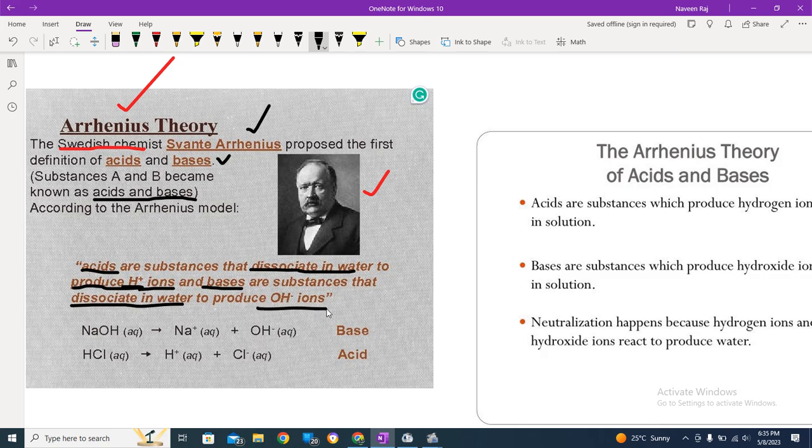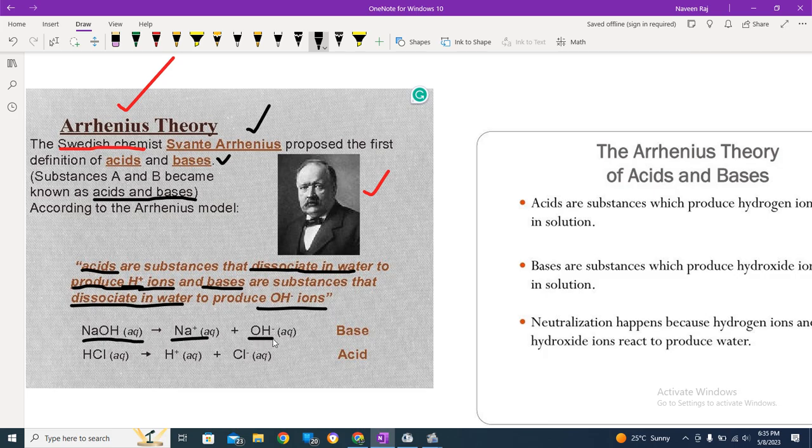So this theory is quite simple. It's simply saying the acid is the one which produces H plus ions in the aqueous medium, a solution, while the base is a substance which produces OH negative ions in a solution. Here we have examples of acids and bases. Whenever we have NaOH in aqueous form, you will have Na positive ions and OH negative ions.